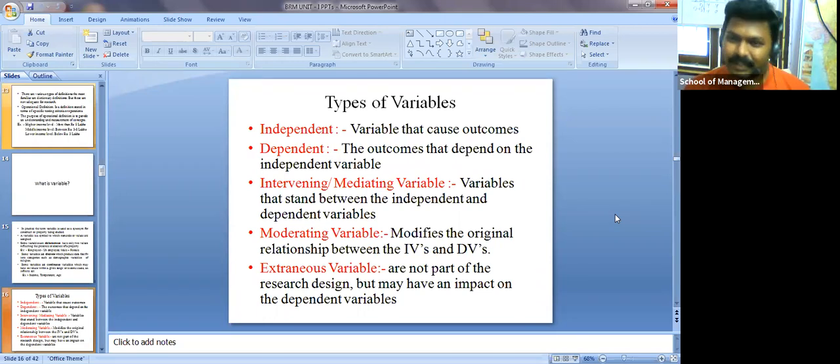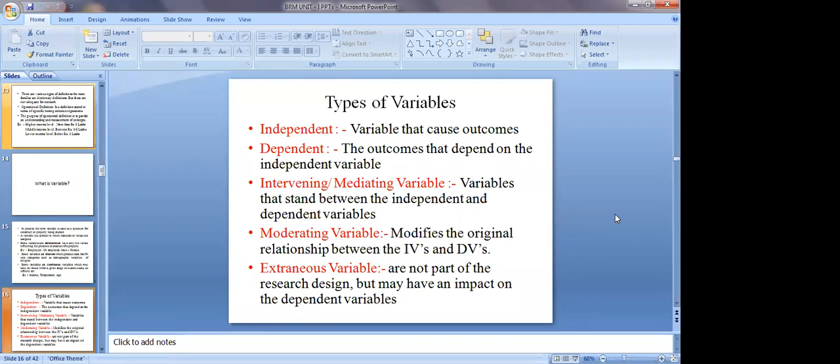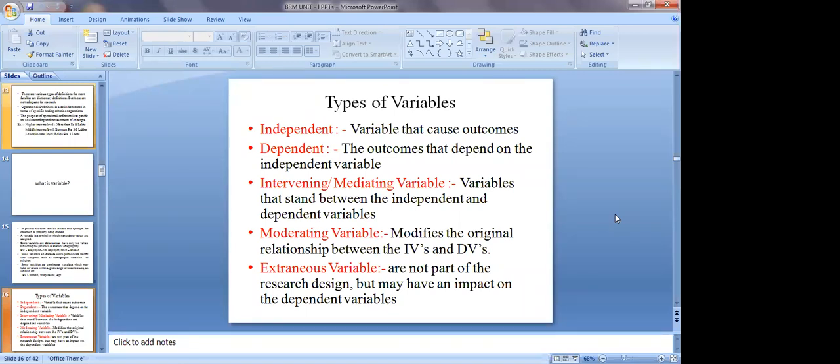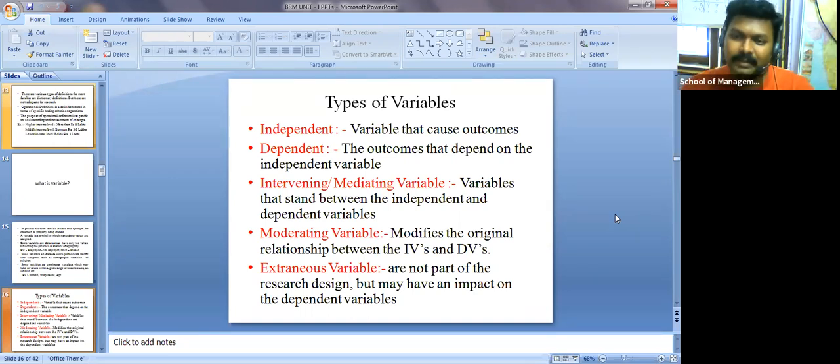Relatives are not part of the problem, though we are considering family members, but friends or neighbors or other people may come in. They are not related to that particular problem, but may have an impact on the dependent variable. Hope you understand.